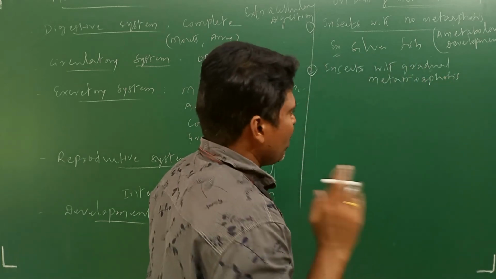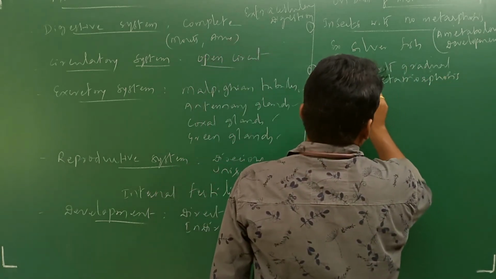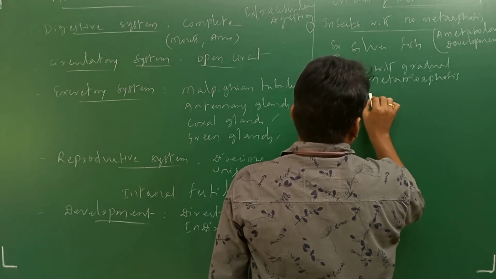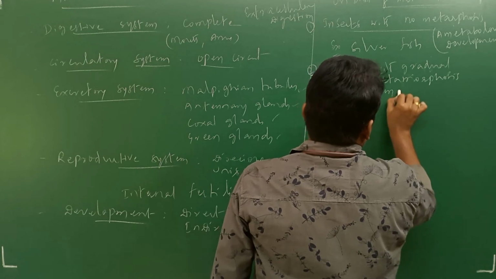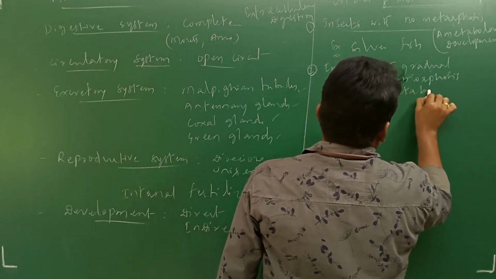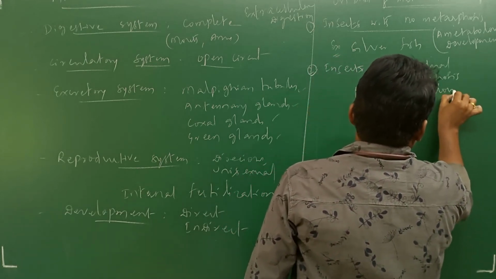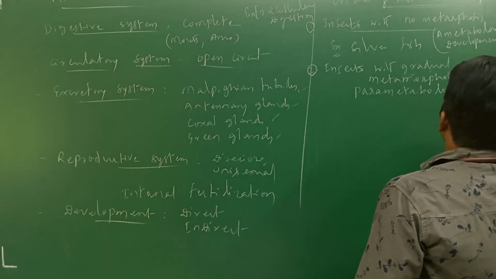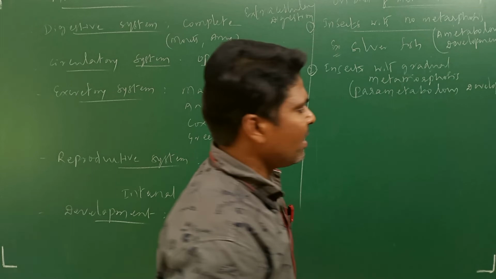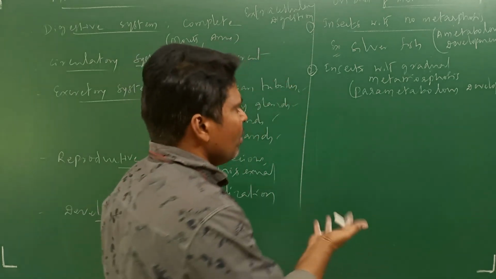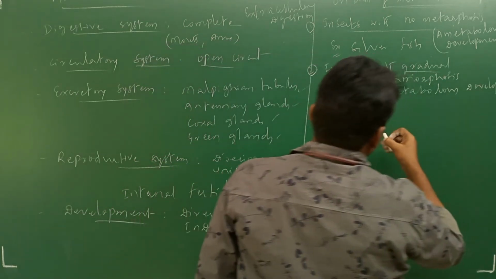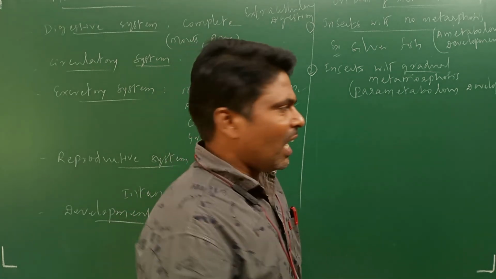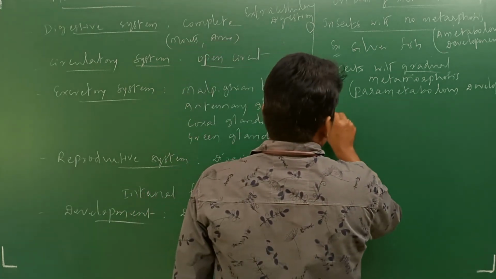Insects with gradual metamorphosis. Here the example is parametabolous development. It means metamorphosis is there, not that much, but gradual and slow. Egg, nymph, then imago, then adult, like that you can observe the metamorphosis.